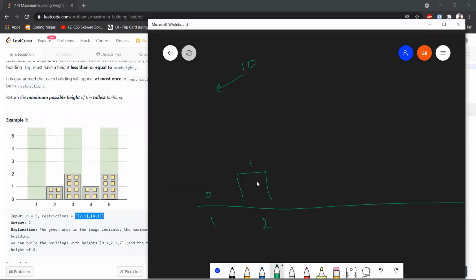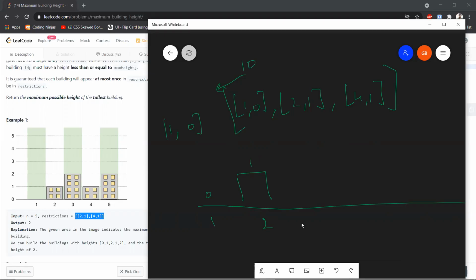So either you somehow hard code this in your loop, that the first restriction you're going to consider is 1, 0, or let's make our life a little easy. How will we make it a little easy? Simply, if you have these restrictions with you, 4, 1, just add 1, 0 over here. Now we do not need to hard code this. Our loop will handle it very easily.